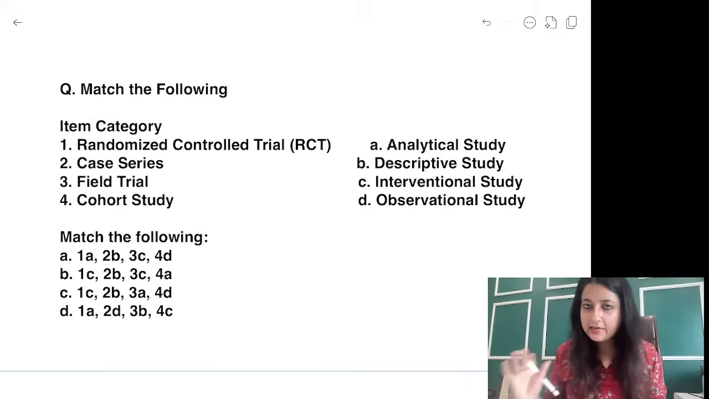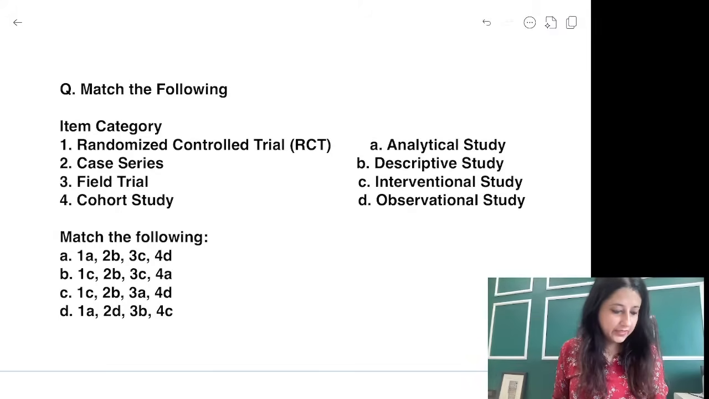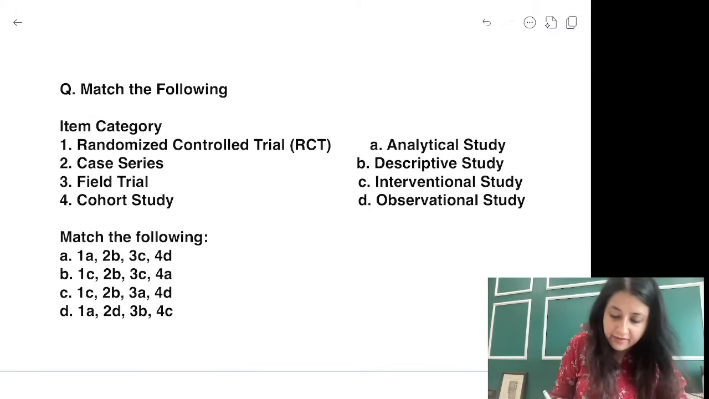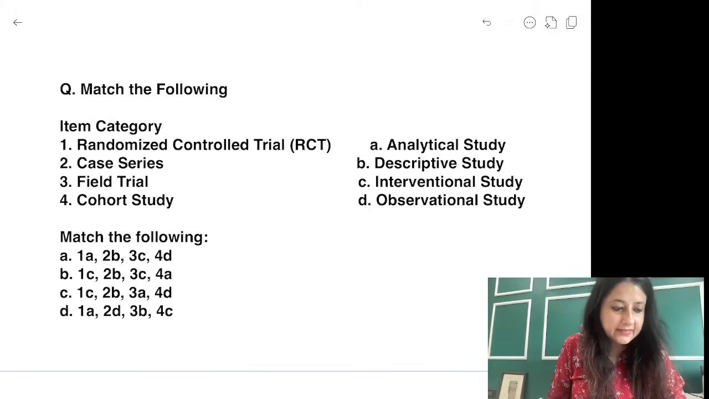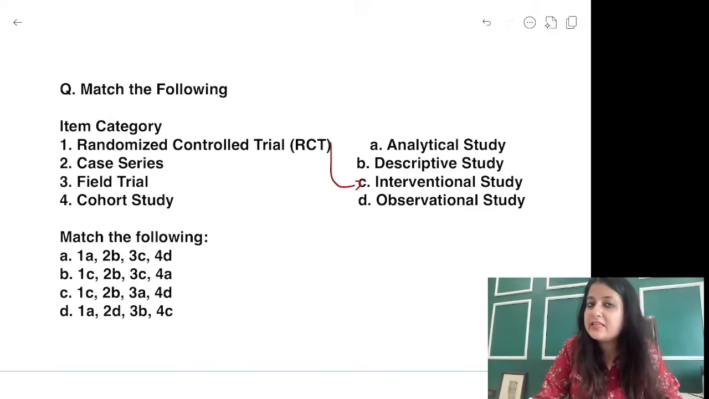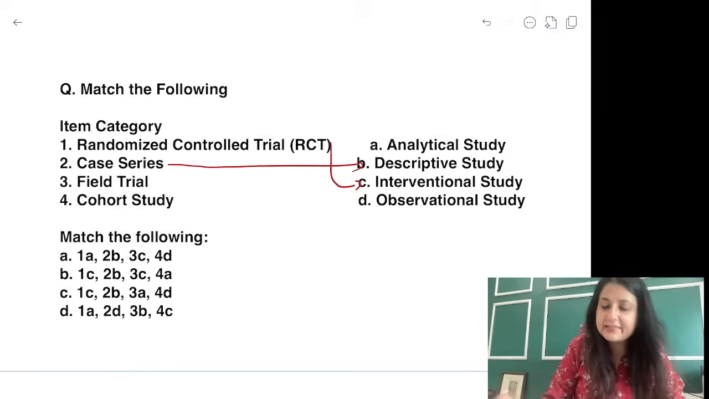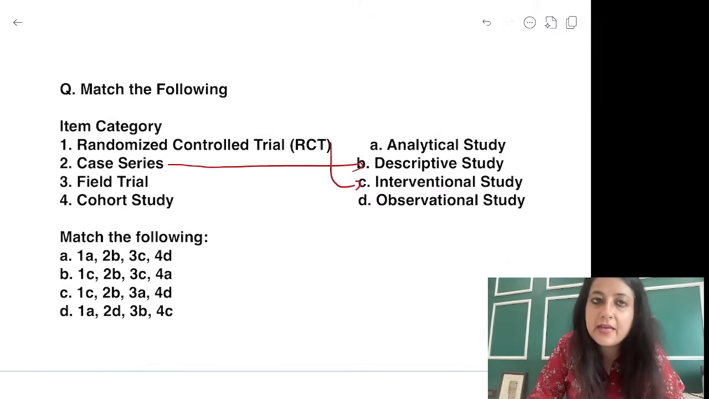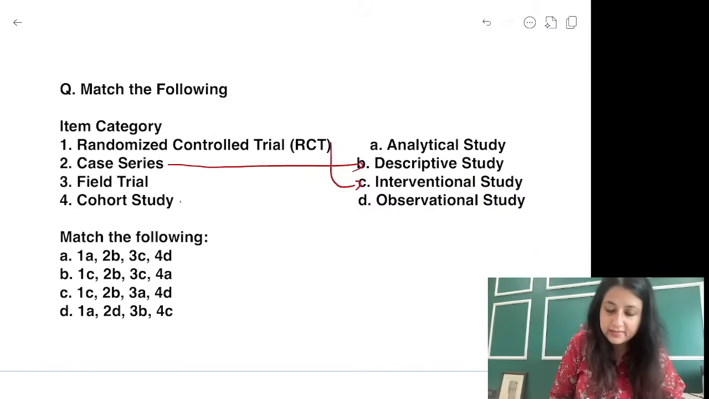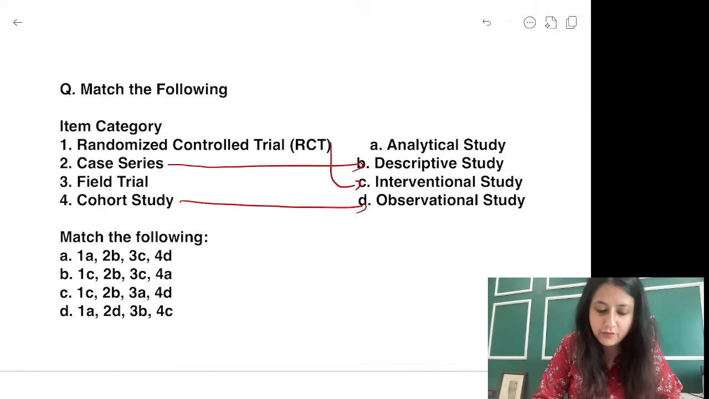So everything done. Now back to the question. So what have you marked over here? Very good. Randomized control trial. Some of you are writing B, some of you are writing C. Let's see what it is. RCT, everybody knows, is an interventional study design or experimental study. Case series, guys, is a descriptive type of study design. Now, if you have to talk about field trials, if you have to talk about cohort study, they come to observational type of study designs.